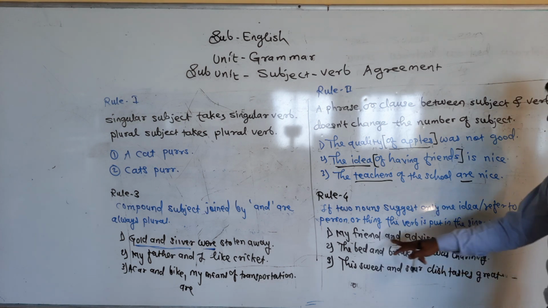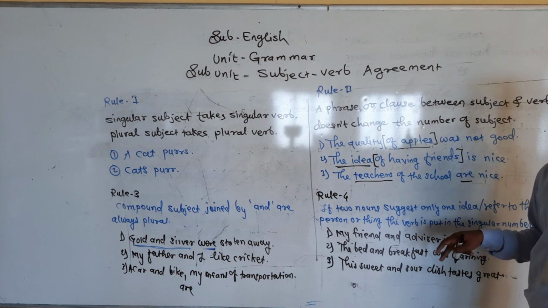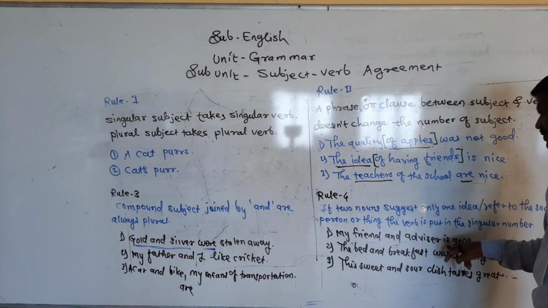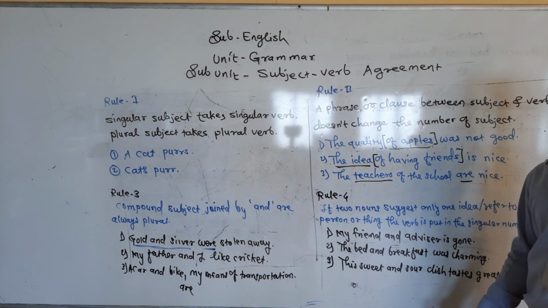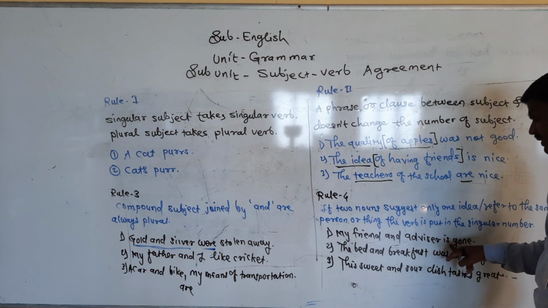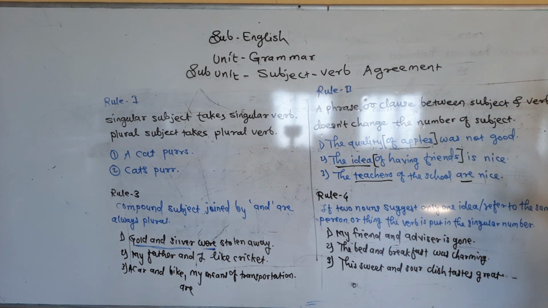See here, my friend and advisor. These are not two different persons. My friend and advisor, only one person is here, and so "is." My friend and advisor is gone. My friends and advisor are not here. Why will "is" come? Because the rule is telling here, if two nouns suggest only one idea or refer to the same person or thing, the verb is put in a singular number.